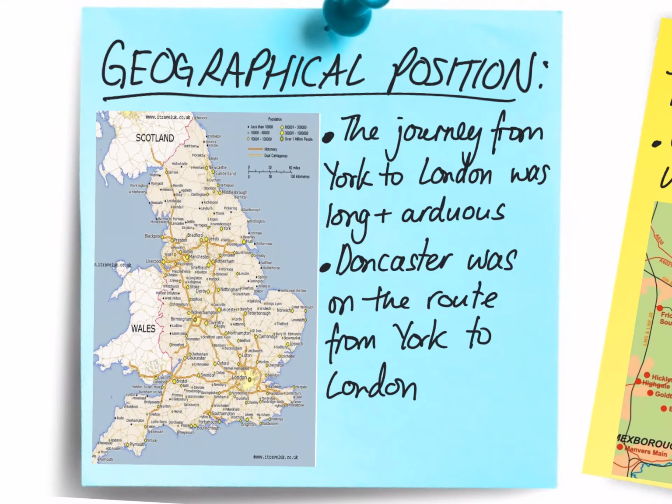However, we know that the government wanted to create a new Great Northern Railway that would run essentially from York to London. And if we look carefully, there's Doncaster, and the line would go through it. So essentially, why the site was established in its surroundings is because Doncaster was on the route from York to London.